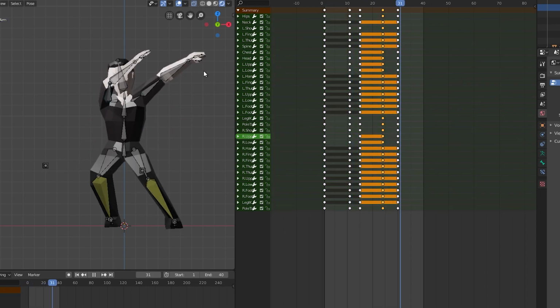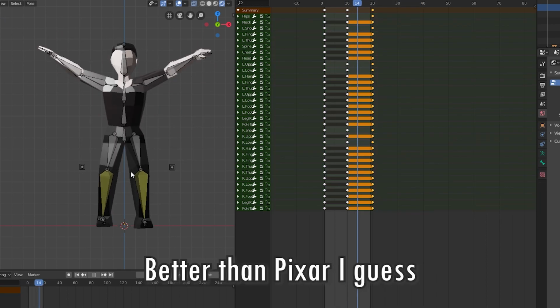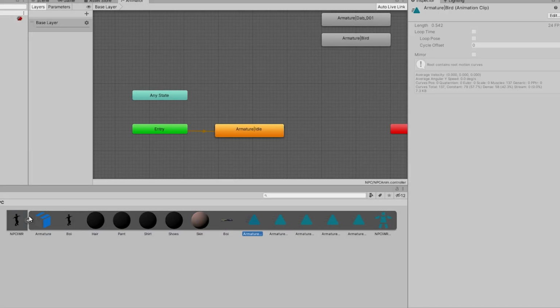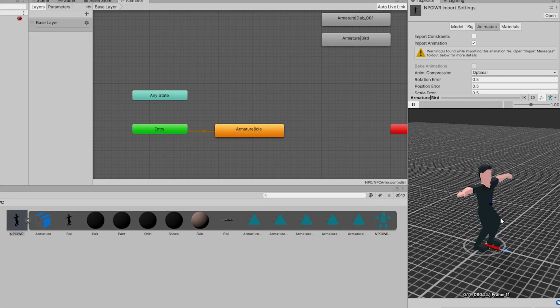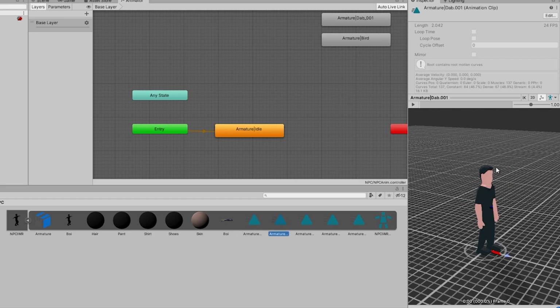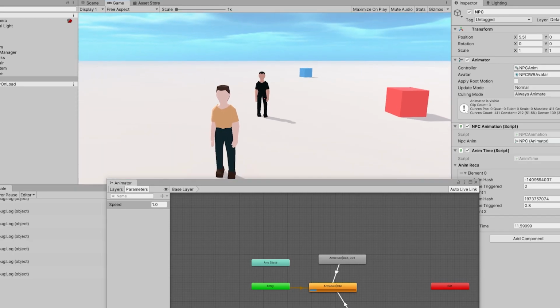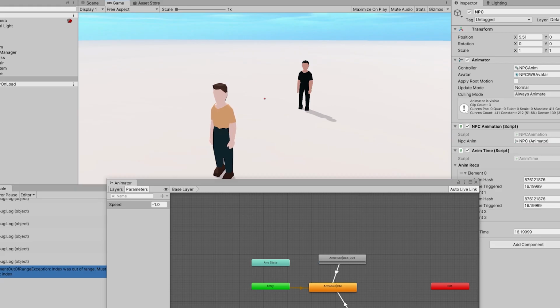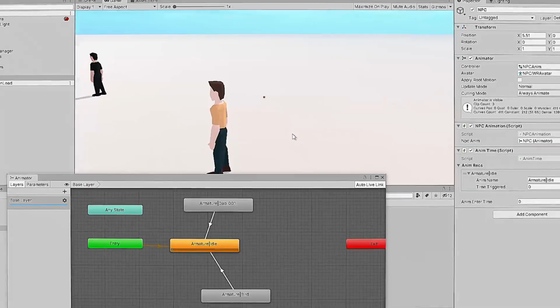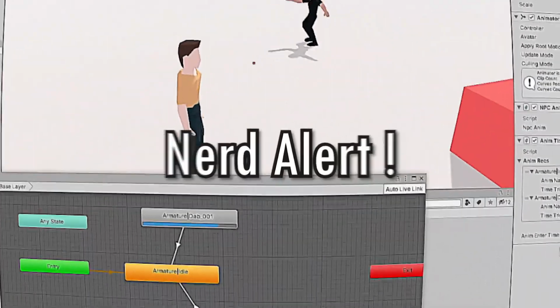Wow, look at that. Better than Pixar, I guess. Again exported them into the project, and then for recording animations, I recorded the animation name and the time the animation triggered, and as the time passes it changed each animation class's trigger time, and when rewinding, play the animation in back order and remove the last animation element in the list.